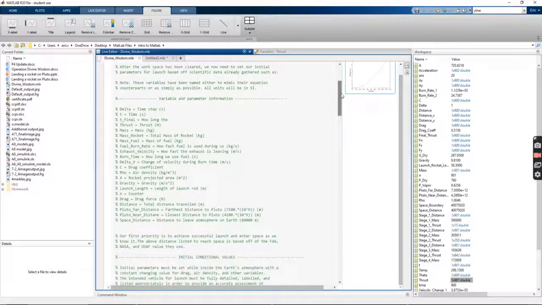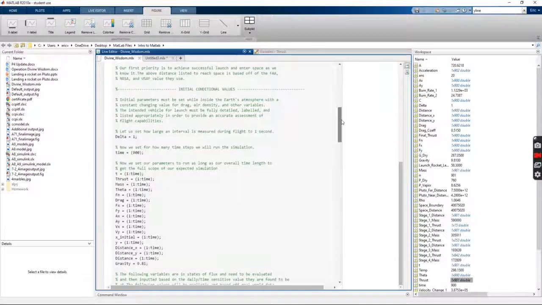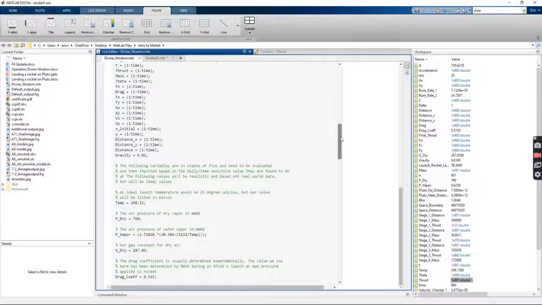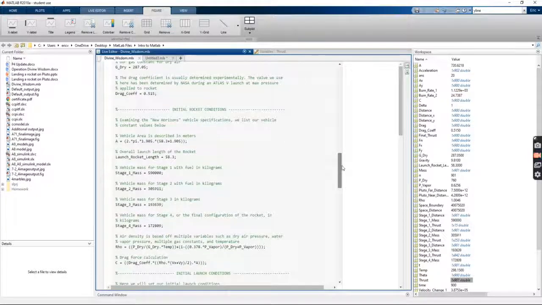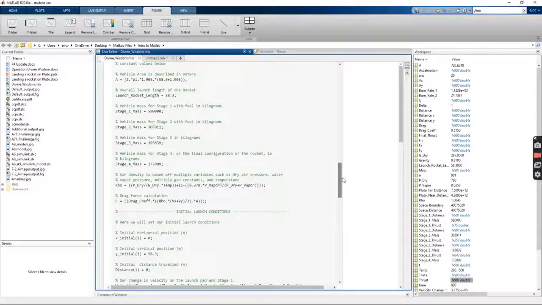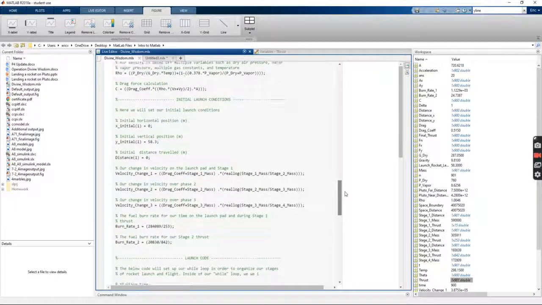So here at first is how I name my different parameters and variables. We keep going, and we have our initial conditional values as well as our initial atmospheric values. We have our initial rocket values, which are based off of user input. We also have initial launch values and conditions, which are also based off of user input.